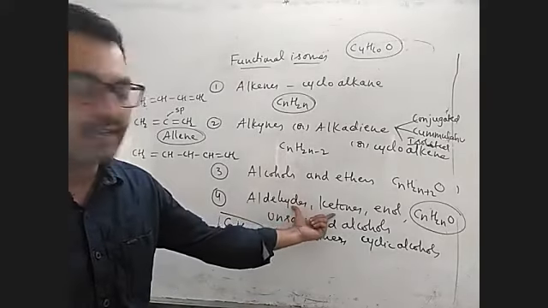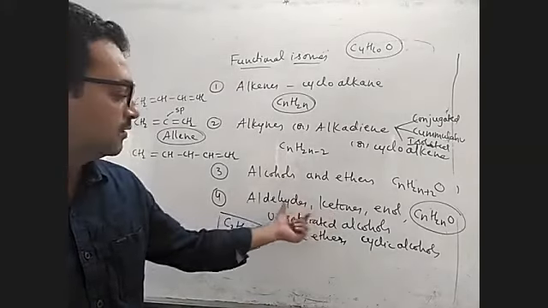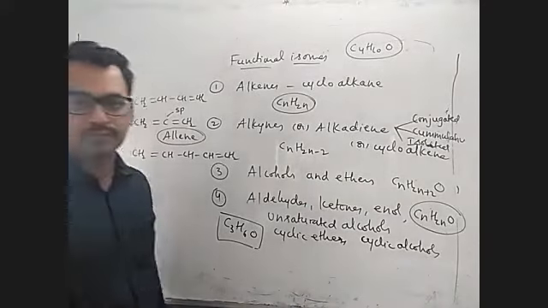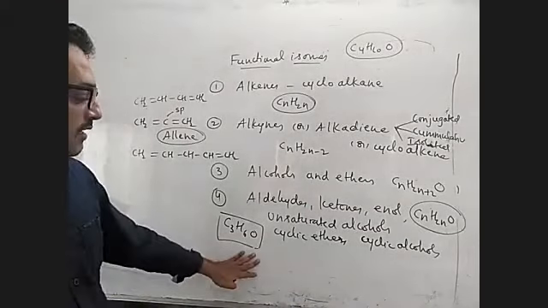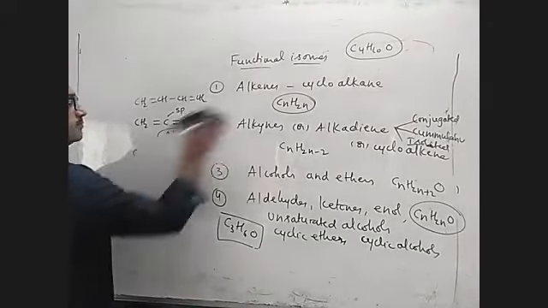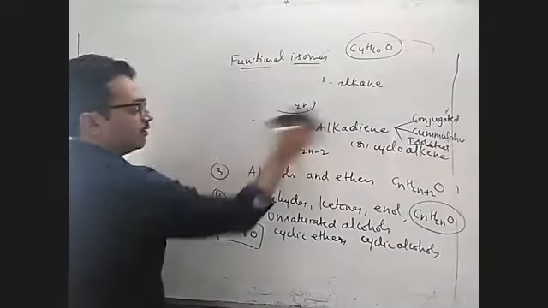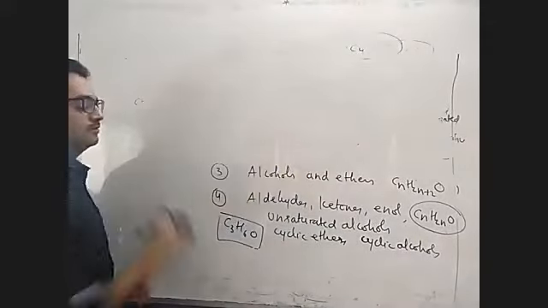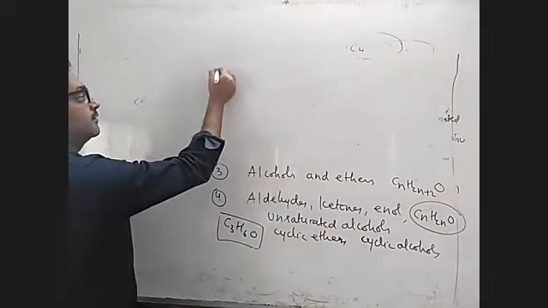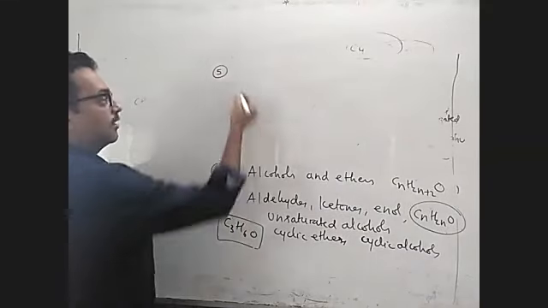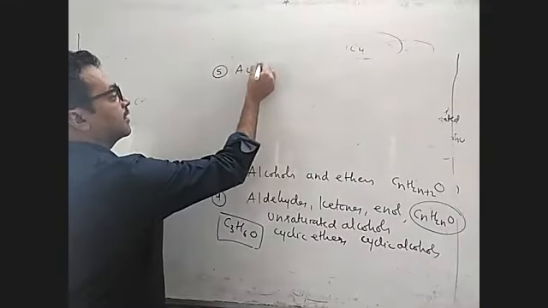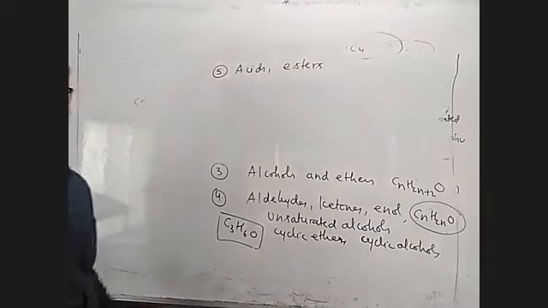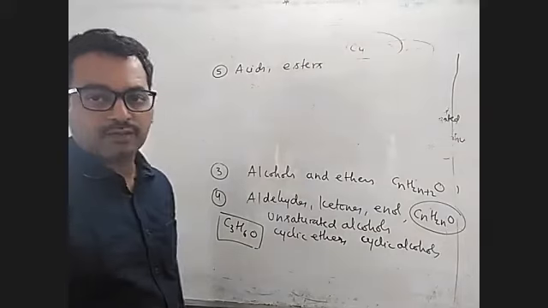These two are together called carbonyl compounds, because they have the carbonyl group, C double bond O. Okay, children, this is the fourth step. Are you noting down? Now, the fifth step. You can take acids and esters mainly. Okay, acids and esters is one set.